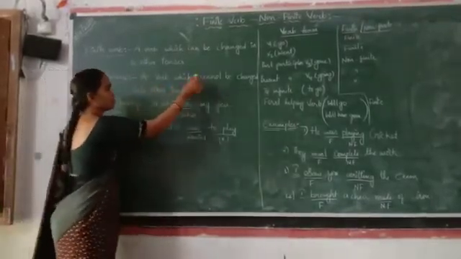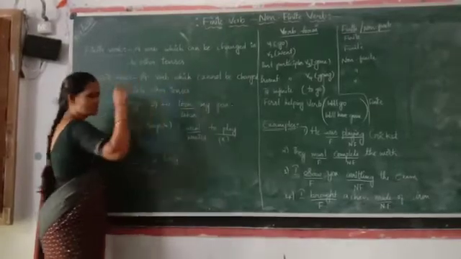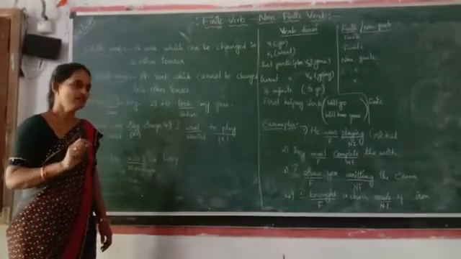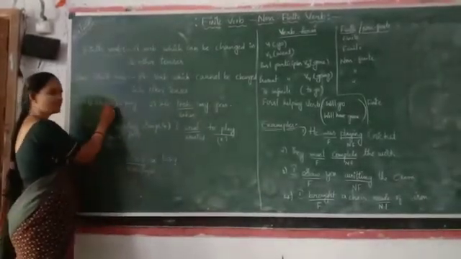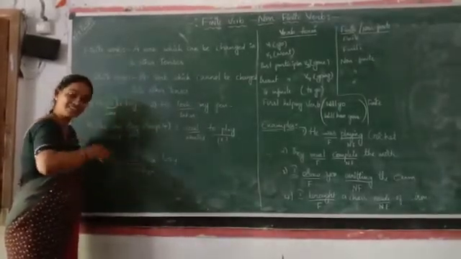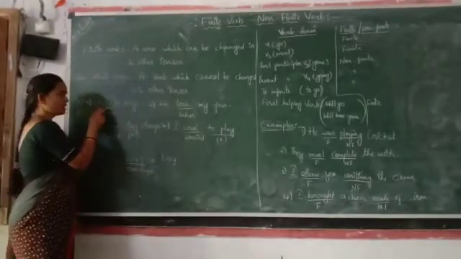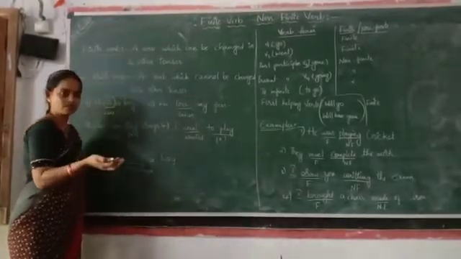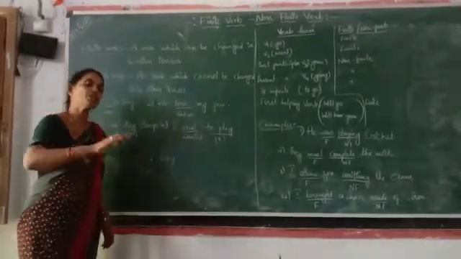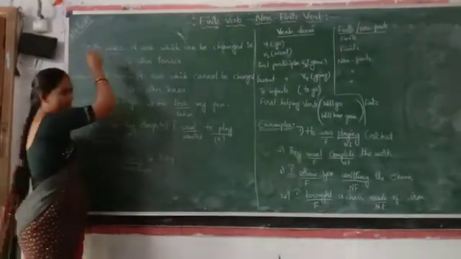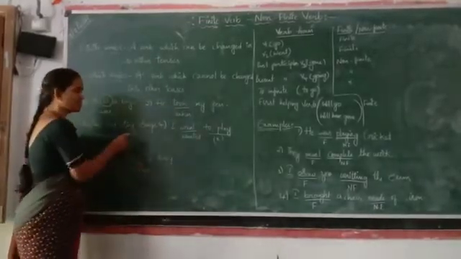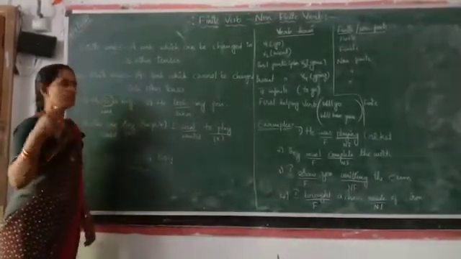A verb which cannot be changed into other tenses is called non-finite verb. So here the first example I said, here is is a finite verb, was is a non-finite verb, because the next tense is not there for was. But for is, the next tense is there, that is was. Understood, children? So a verb which can be changed according to the sentence into other tense is called finite verb. A verb which cannot be changed into other tense in the construction of the sentence is called non-finite verb.